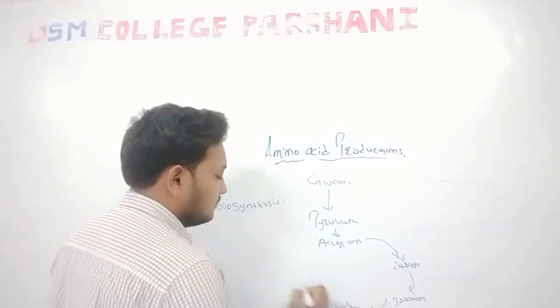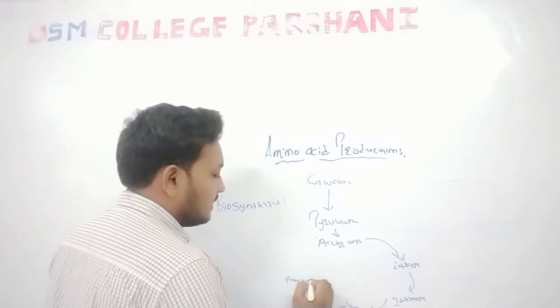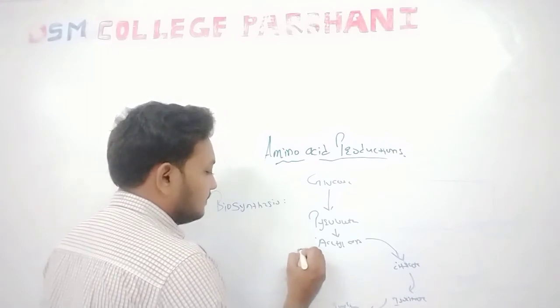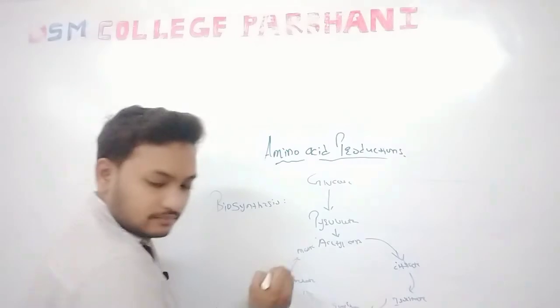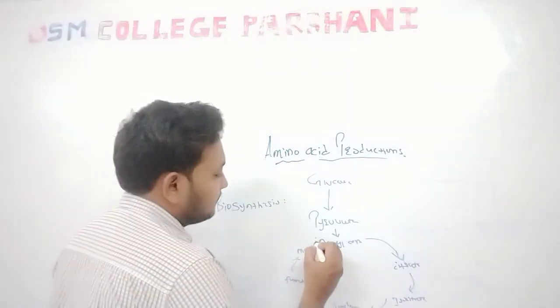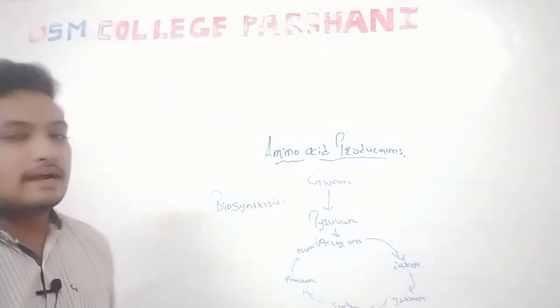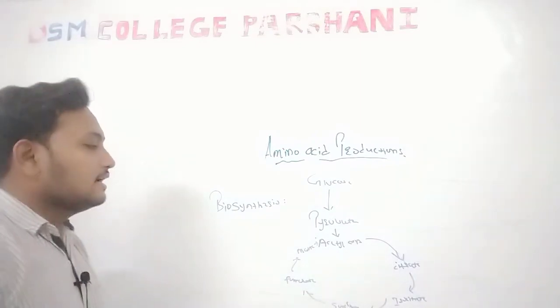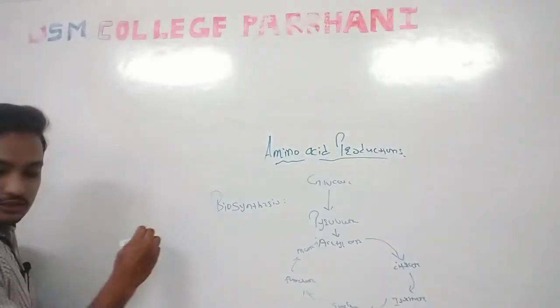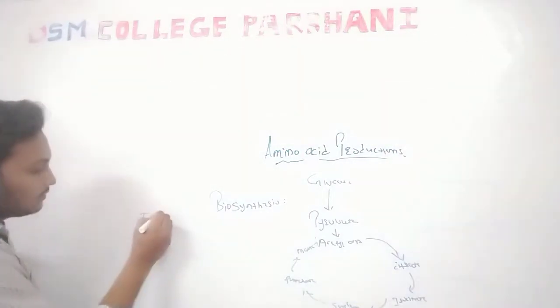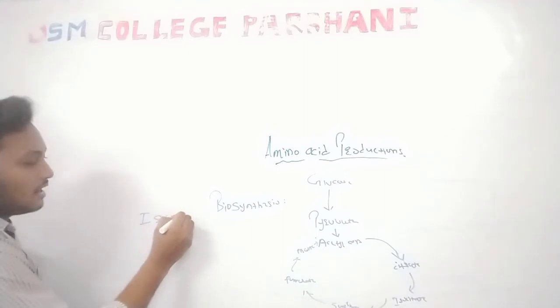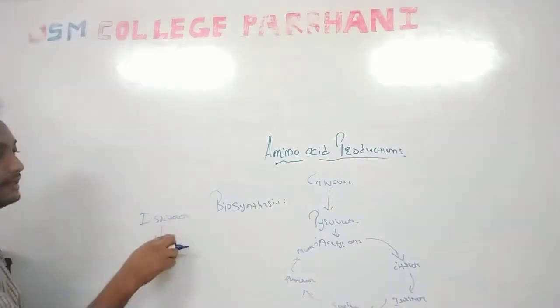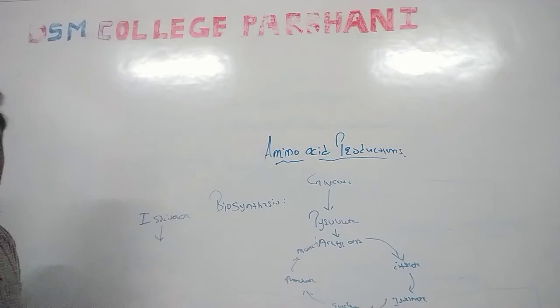Succinate, fumarate, malate, oxaloacetate, then the cycle repeats. Okay, so the cycle continues the same way. Here you should note one point, isocitrate. In this TCA cycle, isocitrate is important for the production of our important amino acid, that is glutamic acid.